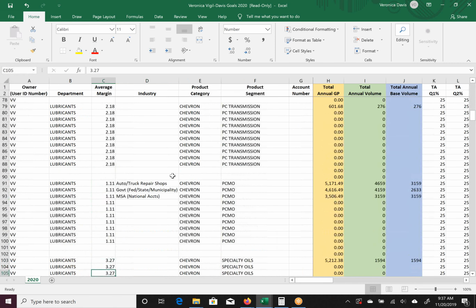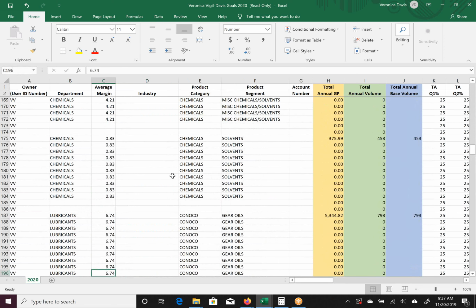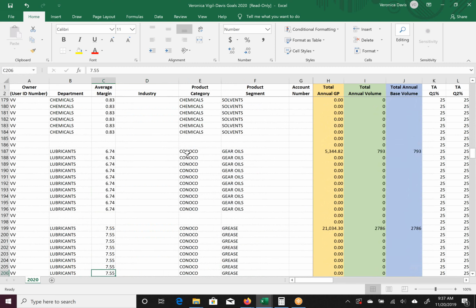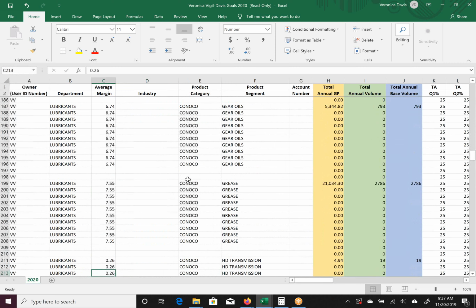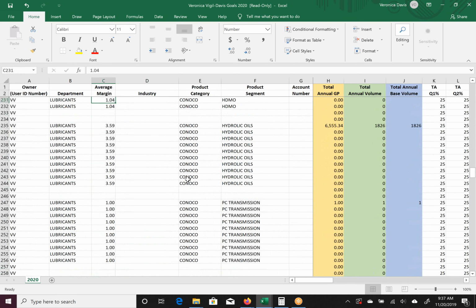As you can see, there are quite a few products, because we go through Chevron, we go through chemicals, we go through all the P66, which we call Conoco here. We go through each line, and I wouldn't want you to go through this entire list and think to yourself that you have it right and it not be the case.